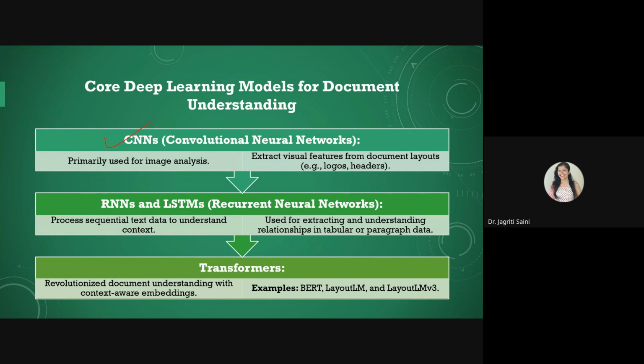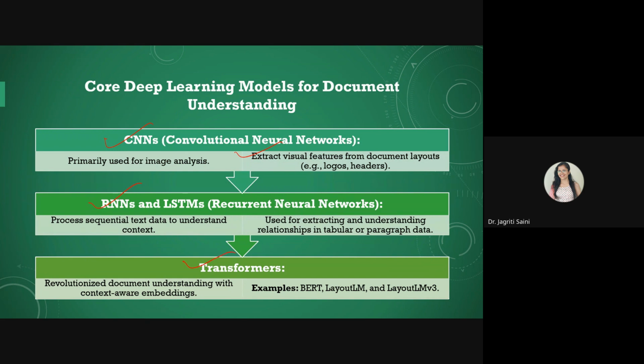CNN may help you extract relevant visual features from the document layouts directly, like logos or headers. One more thing is that RNNs and LSTMs are also used. They are part of recurrent neural networks, so we can consider them if there is any kind of sequential data to be processed, because LSTM and RNN are more concerned with sequential details in your data.